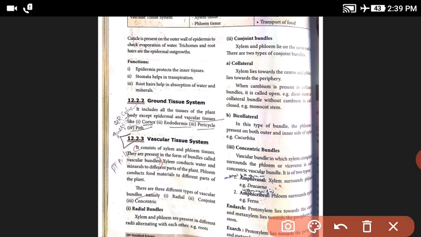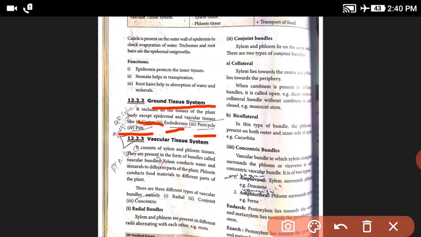Next, the ground tissue system. Except the epidermal and vascular tissue systems, the remaining parts, the cortex, endodermis, pericycle and pith, all of these are the ground tissue system.